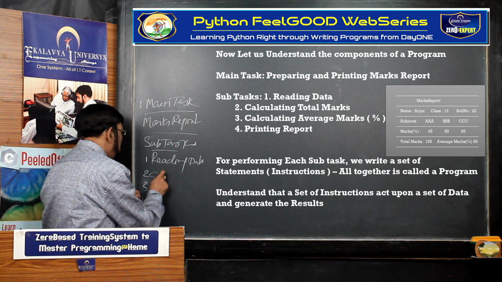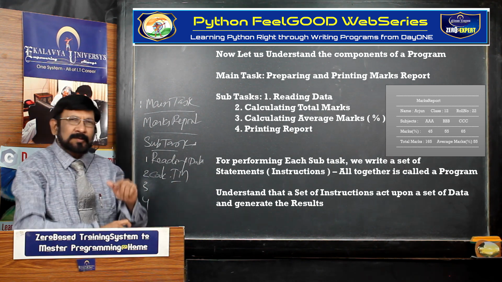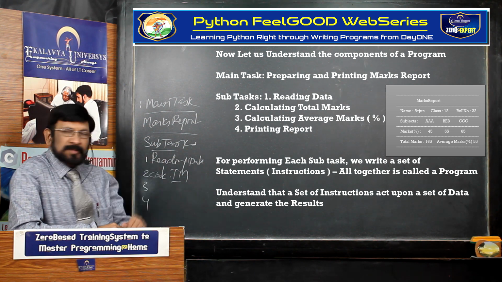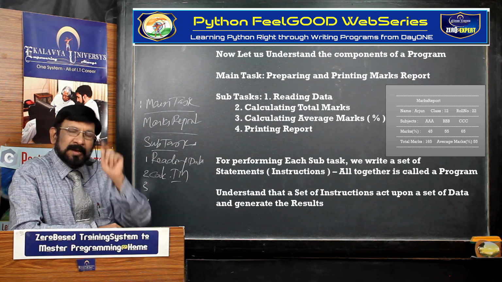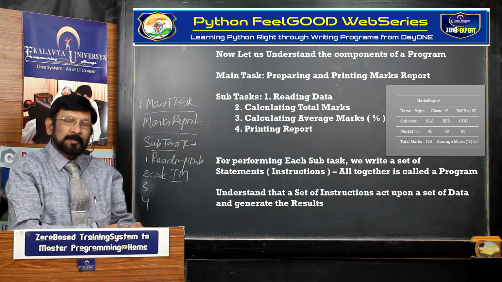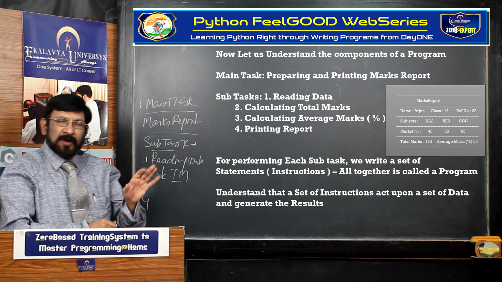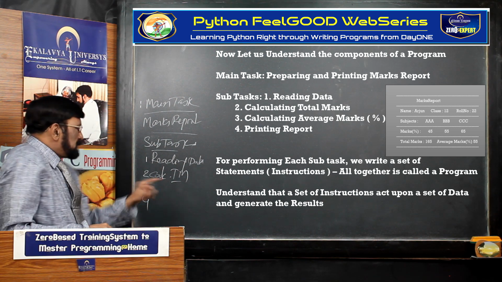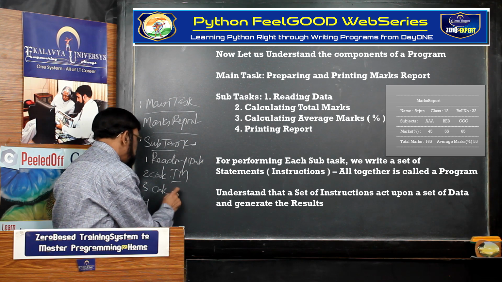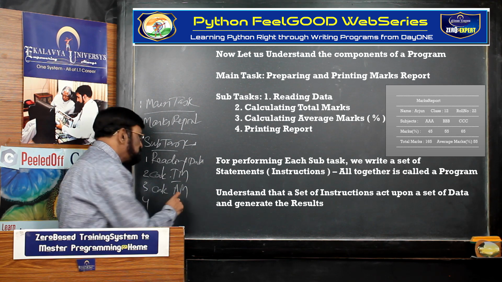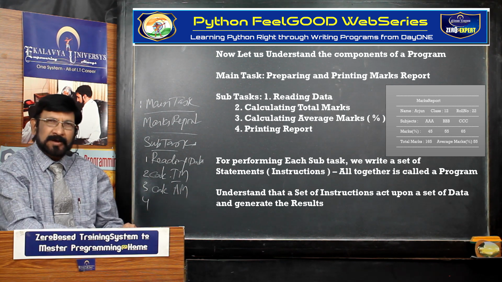Thereafter, calculating total marks. Here total marks also we put in the marks report, but that you are not entering. Your program will calculate using a formula. What is the formula? Total marks is equal to marks 1 plus marks 2 plus marks 3, like a formula in arithmetic. Second instruction is calculating total marks. Third instruction is calculating average marks. That is also there in your marks report. So that is one of the subtasks.